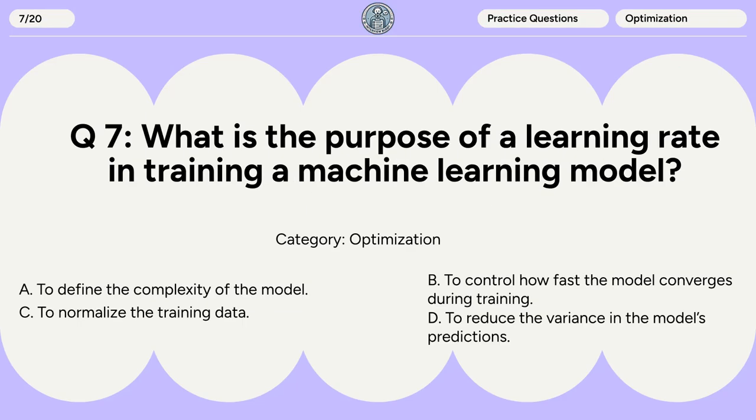Question 7. What is the purpose of a learning rate in training a machine learning model? A. To define the complexity of the model. B. To control how fast the model converges during training. C. To normalize the training data. D. To reduce the variance in the model's predictions.